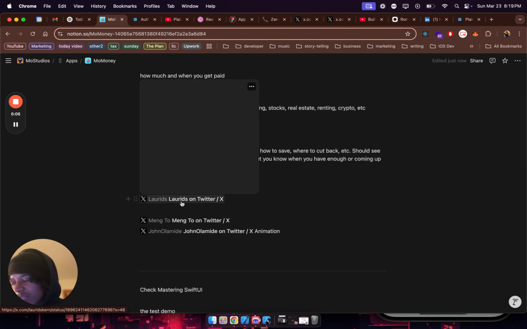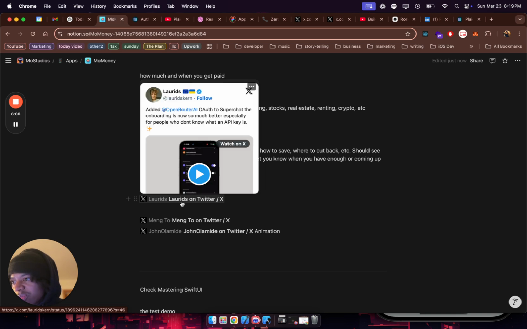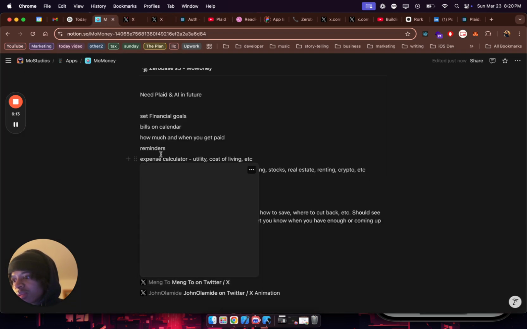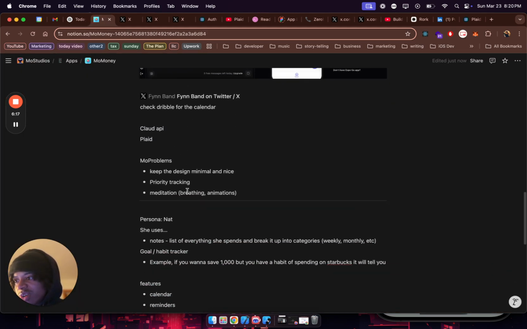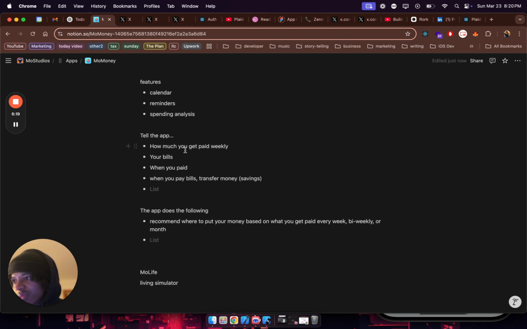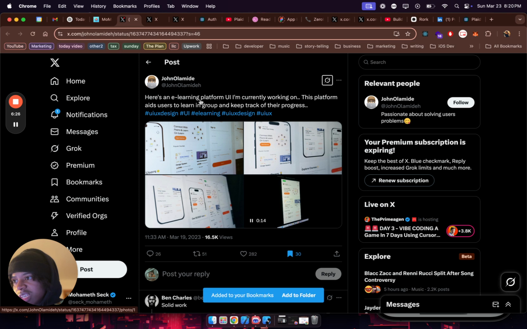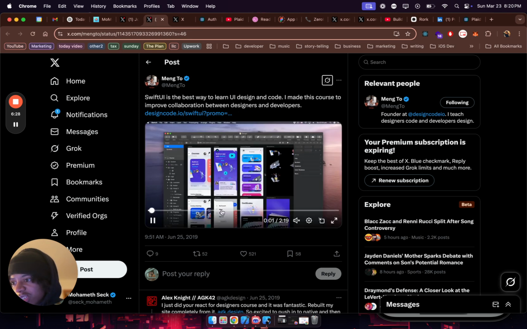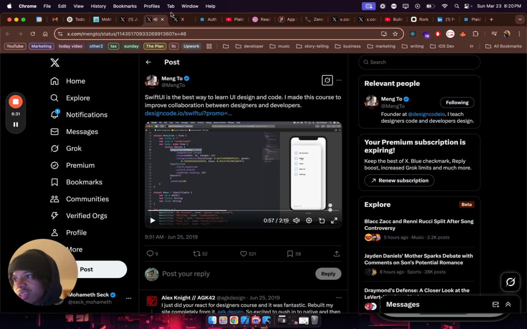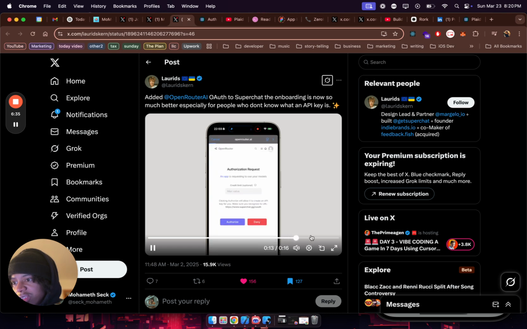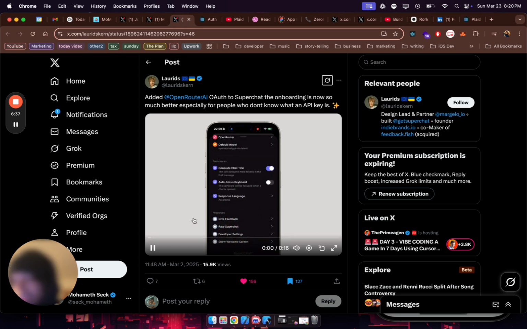What is this? Sometimes people post some cool stuff on Twitter that I want to make sure I see. And this was to practice more SwiftUI and stuff. Features, reminders, spending analysis. I did copy this because I like the UI of this. This is why I saved it. Here's another one. I like the UI, so I saved this one. And here's the onboarding that I really liked. So yeah, I know why I saved this one.